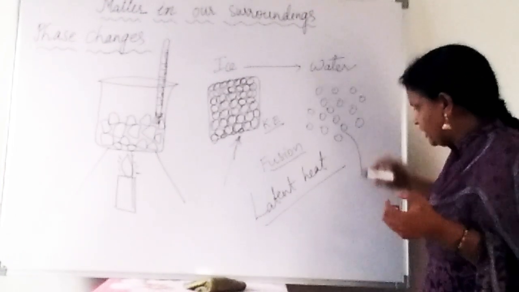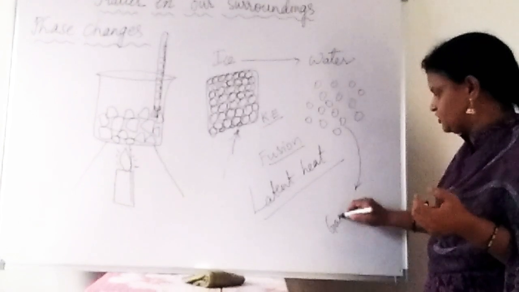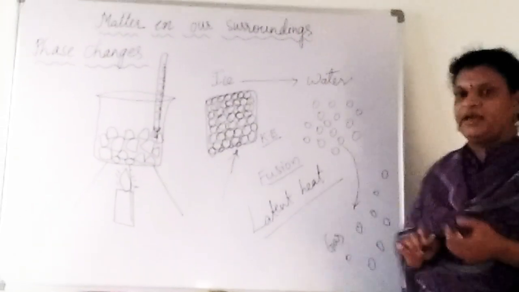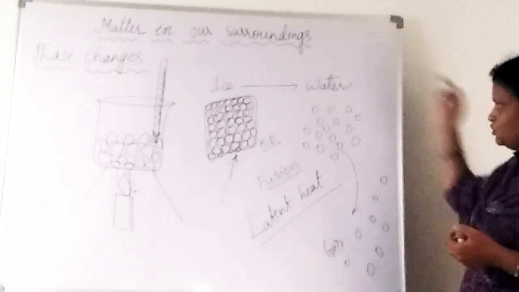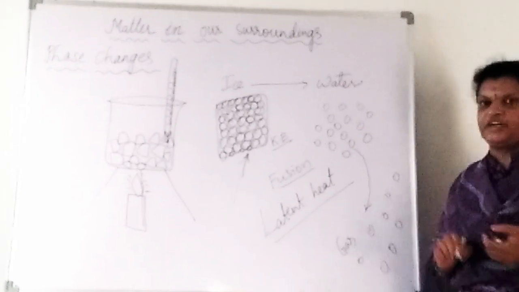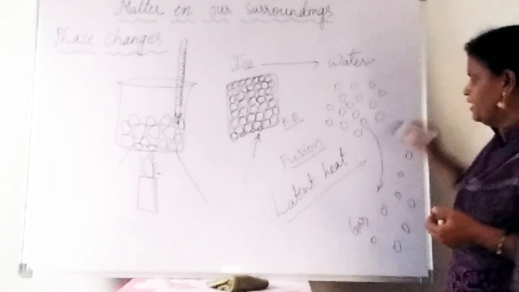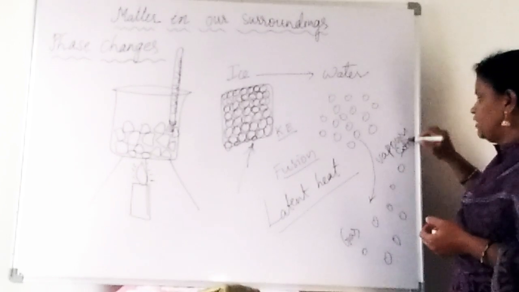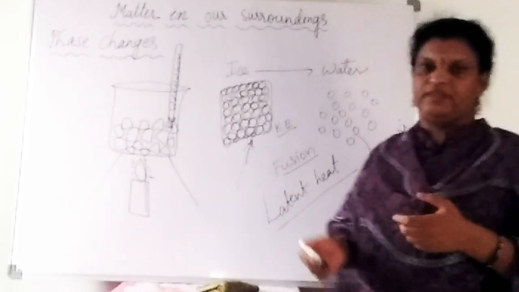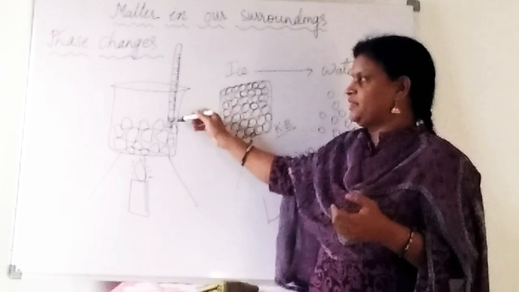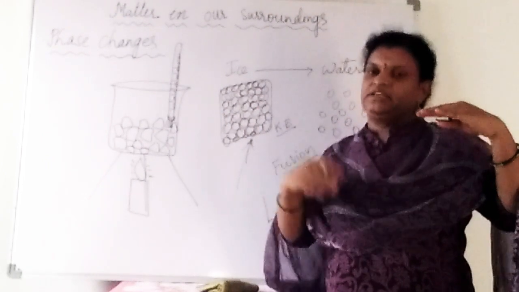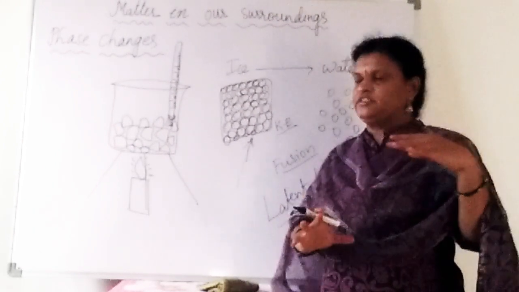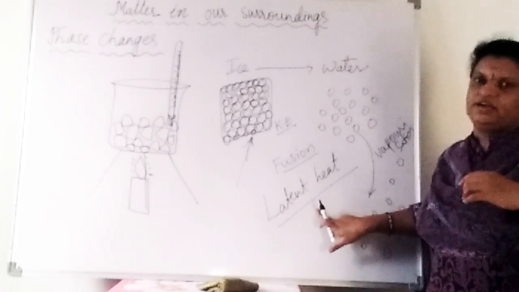Now from this liquid state they have to convert into gaseous state. Here in the gaseous state what happens? Still so much space is there in between the gaseous molecules, right? So conversion of the liquid state into gaseous state, what is that term we are using here? Vaporization, right? Whatever heat energy we are providing, we have seen in the laboratory thermometer, after 100 degrees Celsius, till all the water is converted into water vapor, the temperature is not increasing. What is the reason there? Because it is used up as latent heat, right?